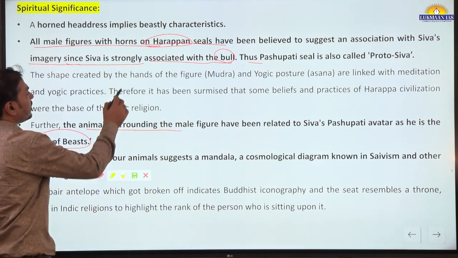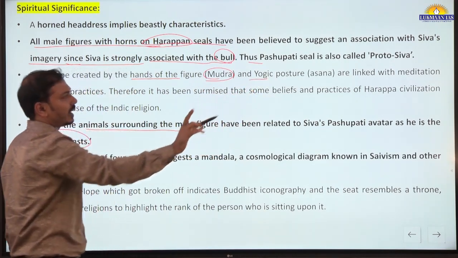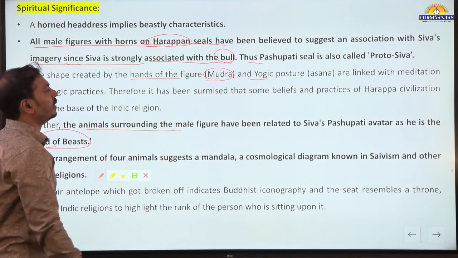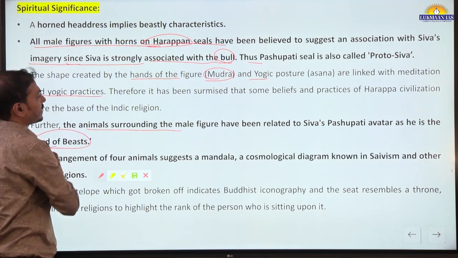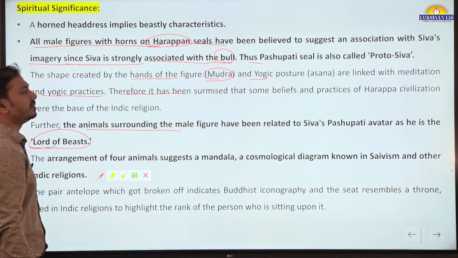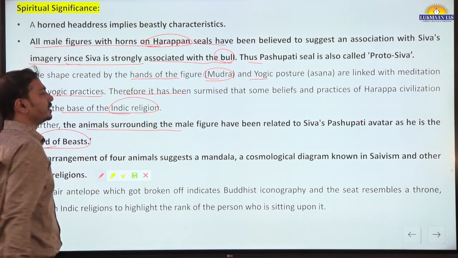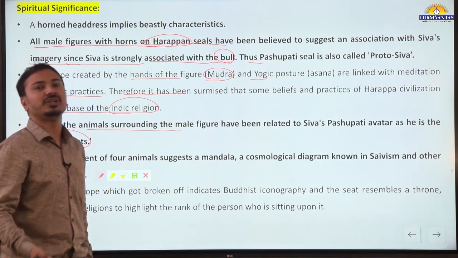The shape created by the hands of the figure, mudra, and the yogic posture, asana, is linked to meditation and yogic practices. Therefore, it has been surmised that some beliefs and practices of the Harappan civilization were of Indic religion, having some spiritual significance.